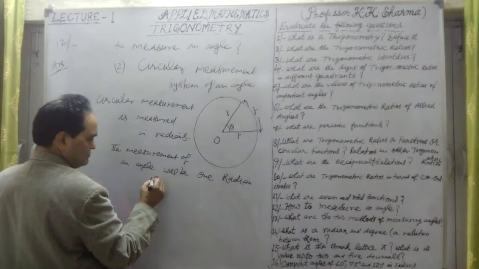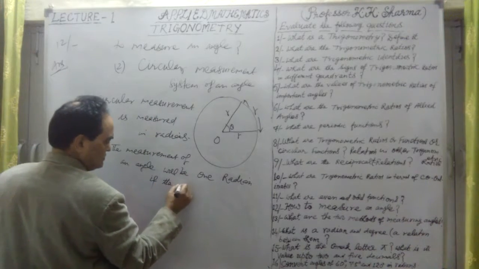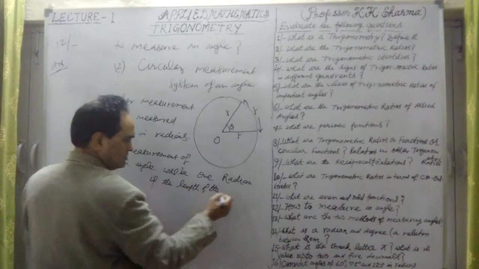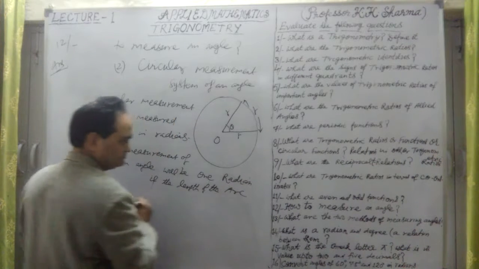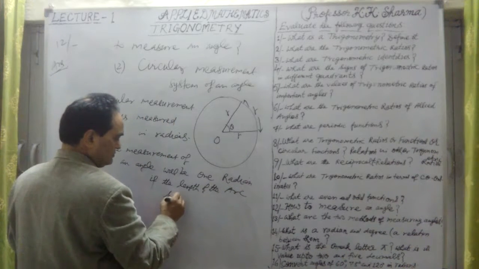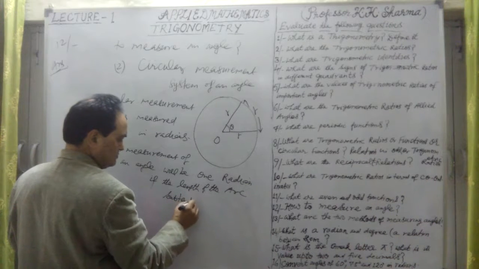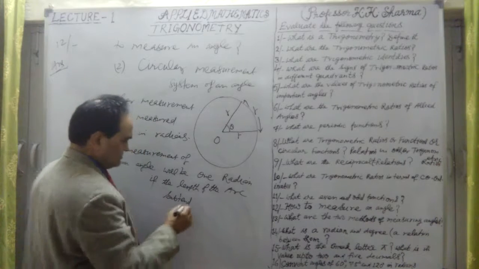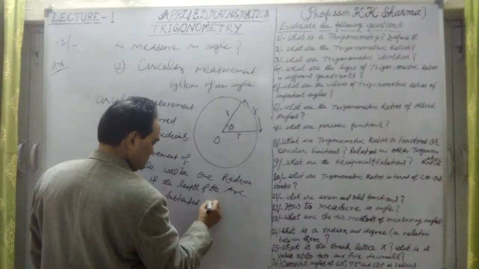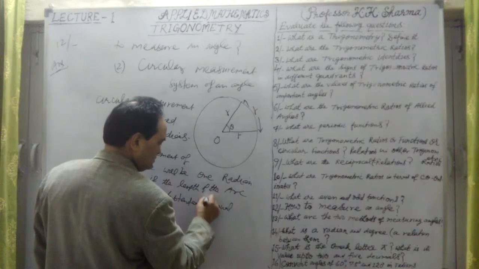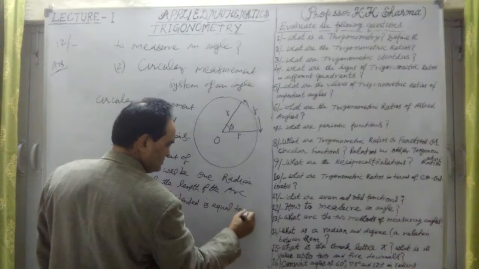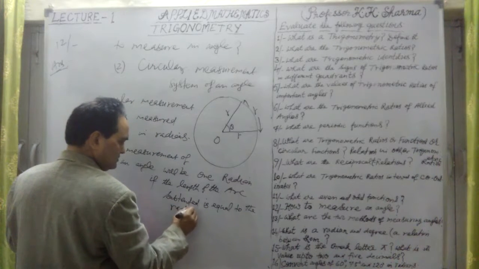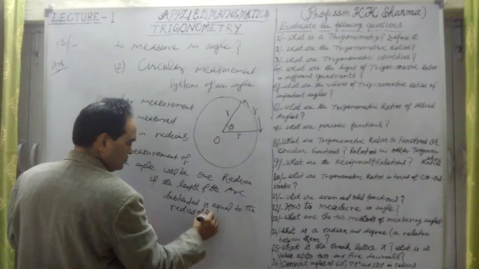if the length of the arc subtended is equal to the radius of the circle.